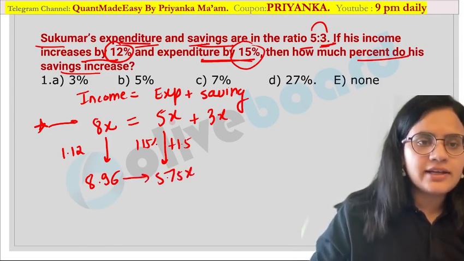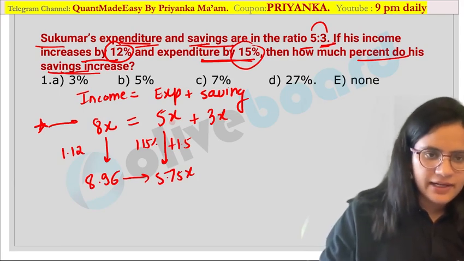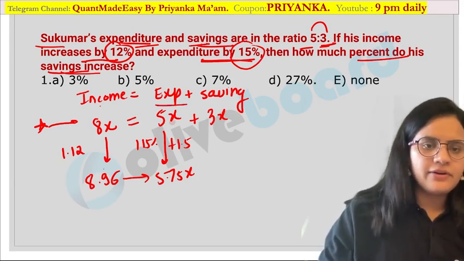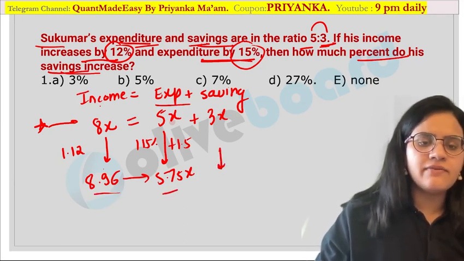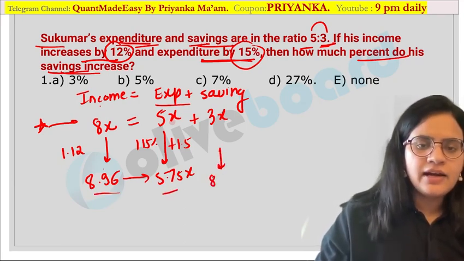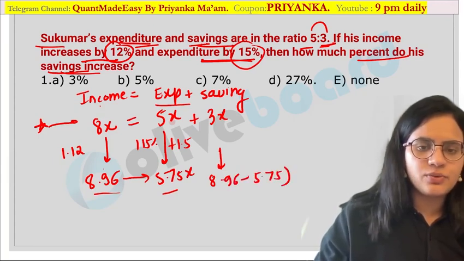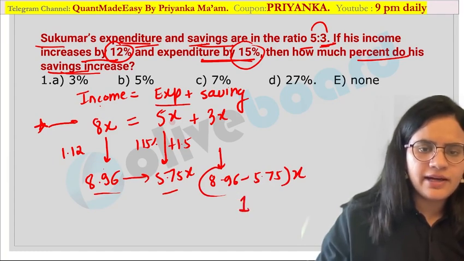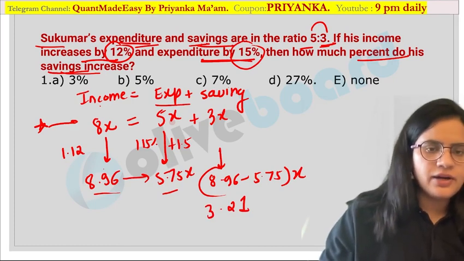Now they are asking how much would be the change in saving. First you have calculated the income value, then you have calculated the expenditure. Based on this, we have to calculate the new saving value. So how will you calculate that? 8.96x minus 5.75x. Based on this value, you will definitely be able to calculate the increase.